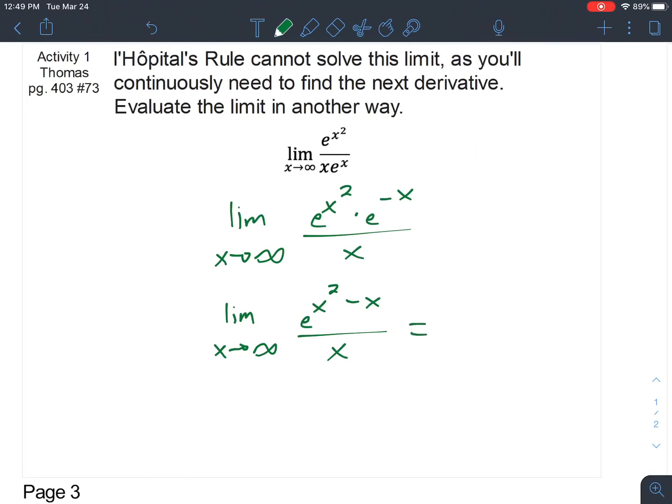Now, I'm thinking, even though the directions say we're not supposed to do L'Hopital's repeatedly, I'm still going to try to do L'Hopital's. And here's why. If we put in infinity at this point, we're going to get infinity minus infinity for the exponent, so that clearly is a problem. We would have infinity in the denominator.